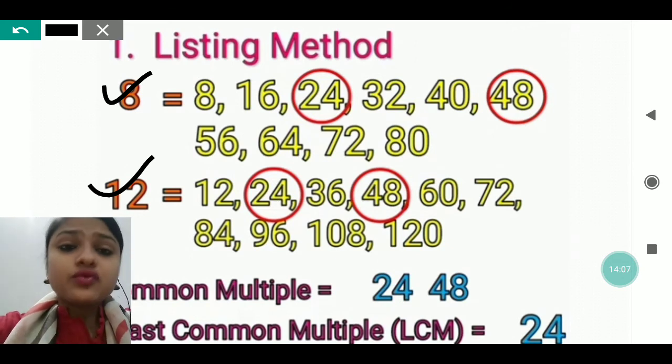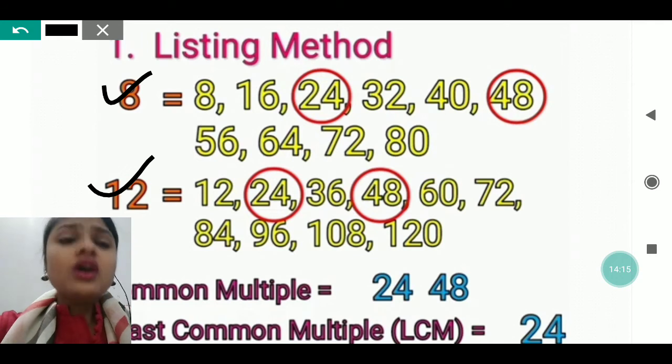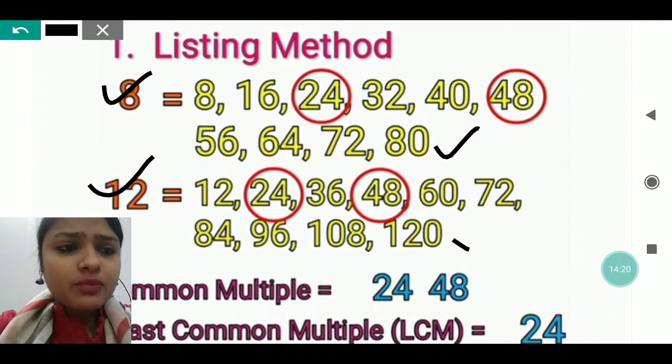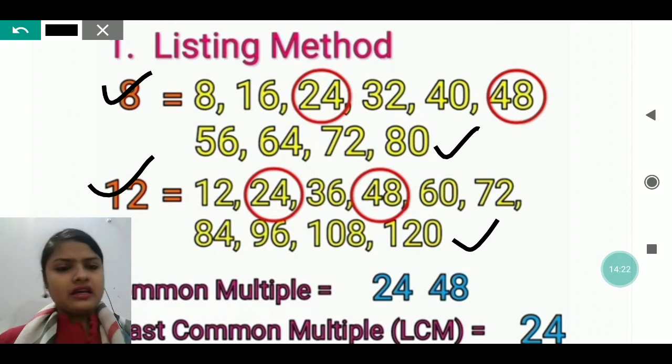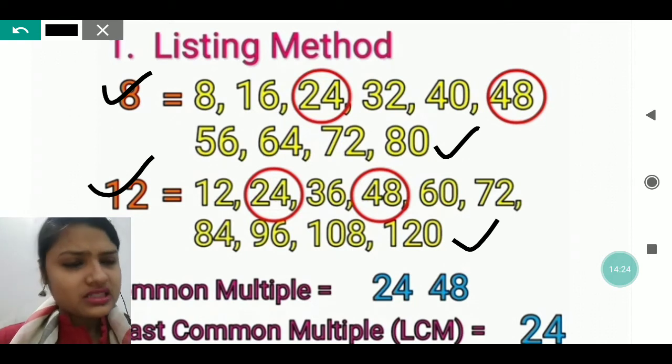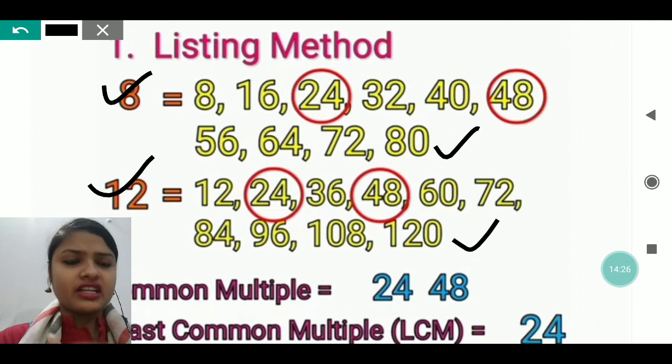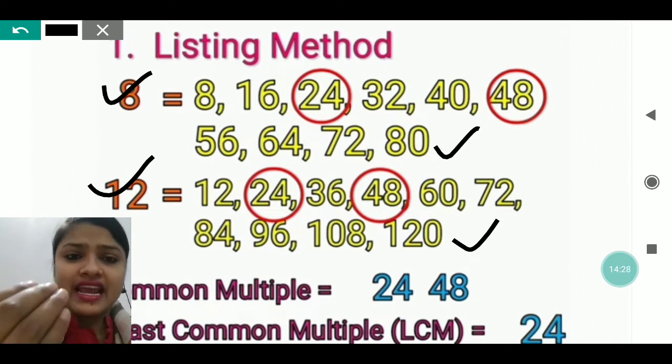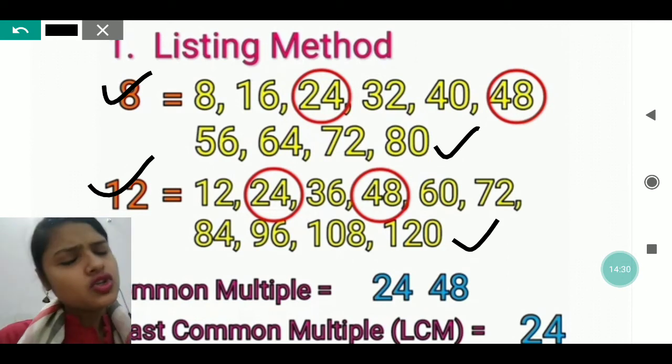12 1 is 12, 12 2 is 24, 12 3 is 36, 12 4 is 48, 12 5 is 60. Like this only I have gone through. After this, here you can see I have written the multiples of both the numbers till 10, both the number 8 as well as the number 12.